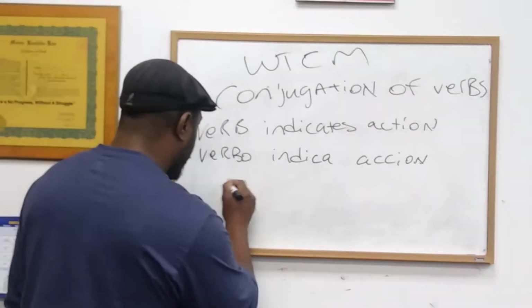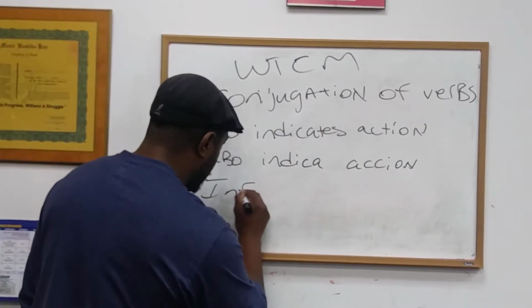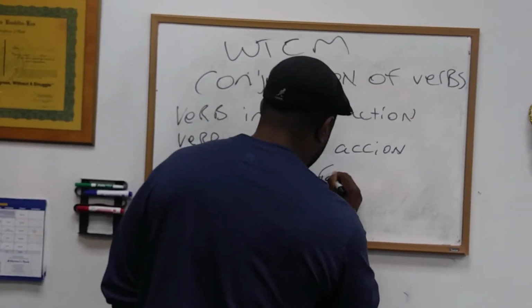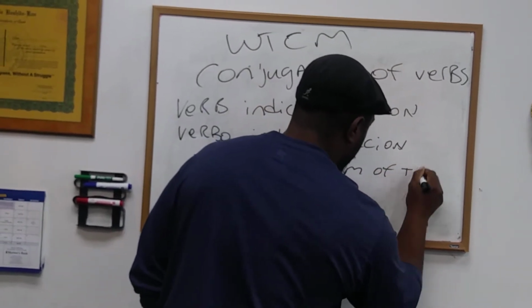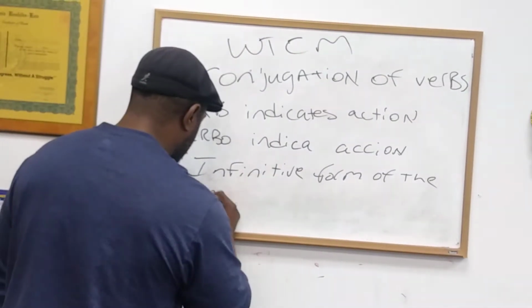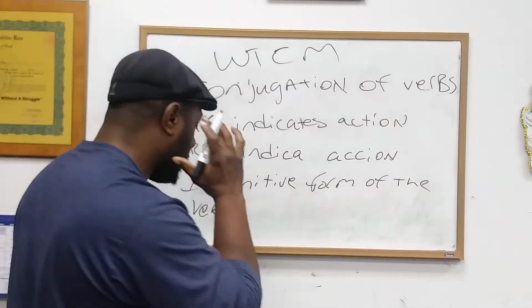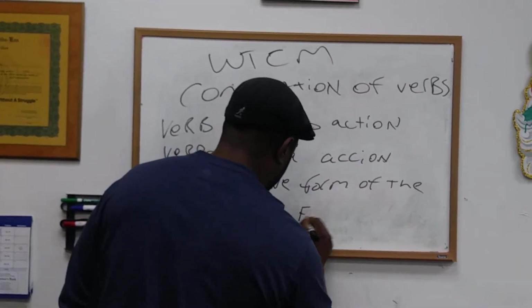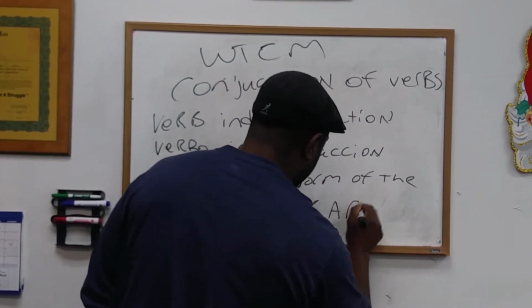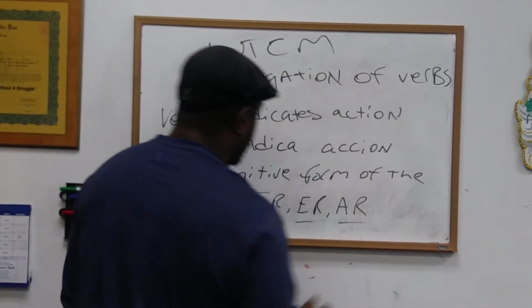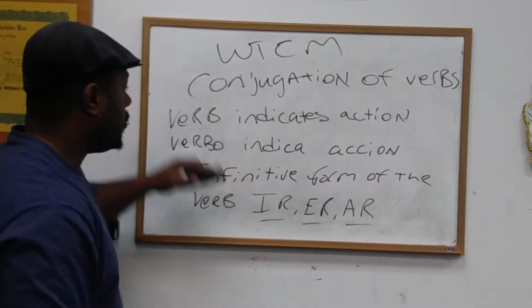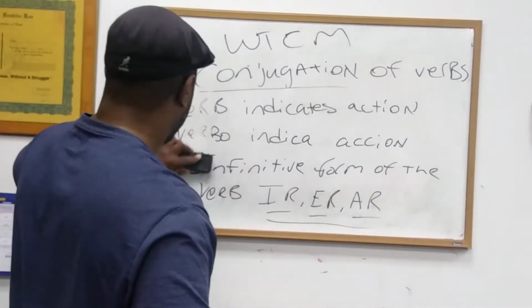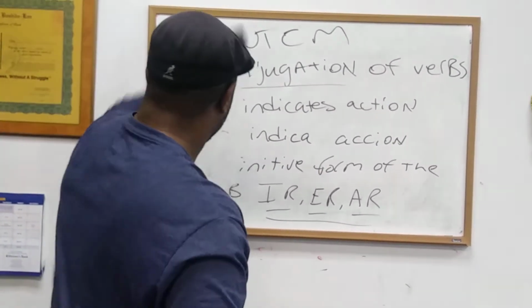So when you conjugate a verb, you have the infinitive form of the verb, right? I'm learning this from high school, Miss Valdez. The infinitive form of the verb, and somebody correct me if I'm wrong, because this is off the top of my head, ends in IR, ER, or AR. Maybe you remember this. You have IR, ER, and AR, correct?